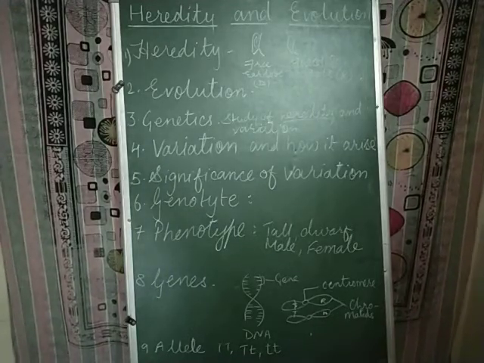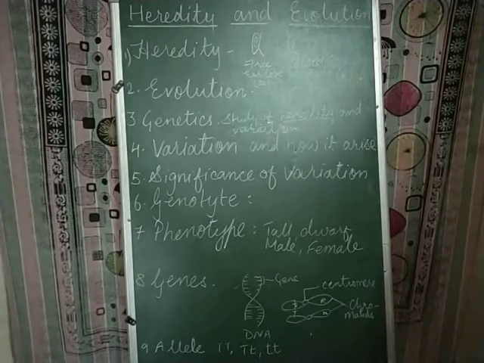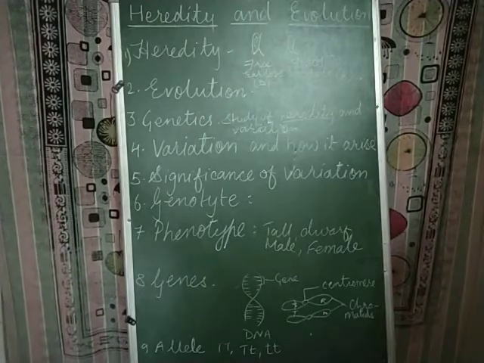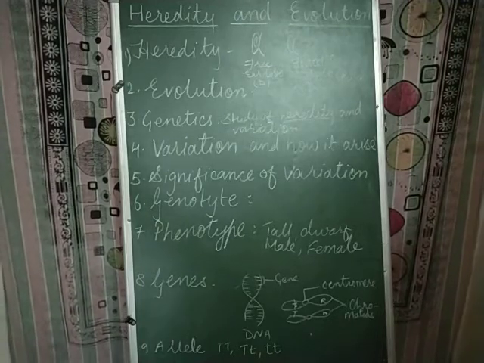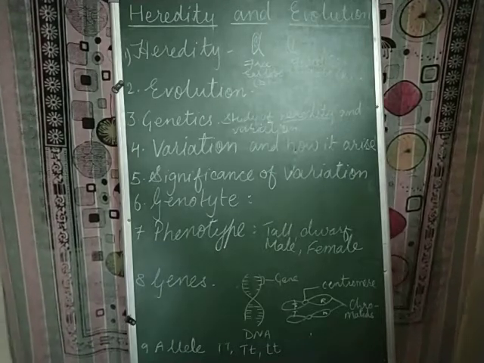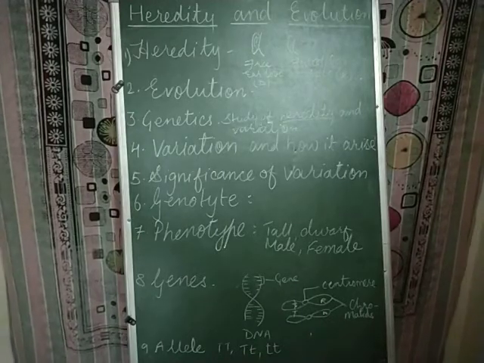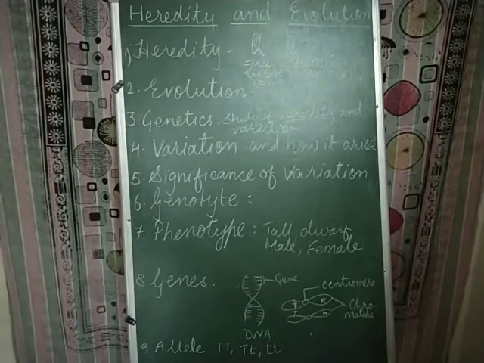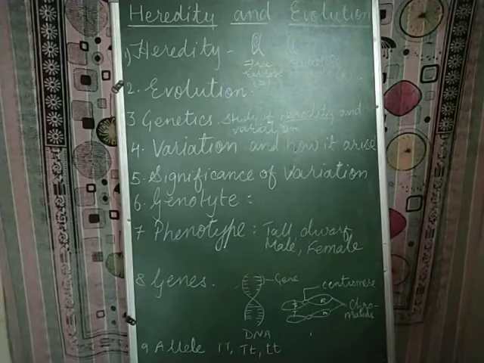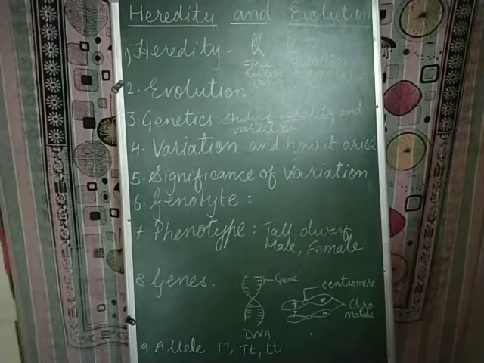It also causes adaptation, which helps the organism to adjust in the changing environment. That means if variations are there, an organism can adapt and survive in the changing environment. So it provides the survival benefit. Next, if variations keep on accumulating generation after generation, then it gives rise to new species, or it leads to the process of evolution. That means the organism becomes more evolved than the previous one.